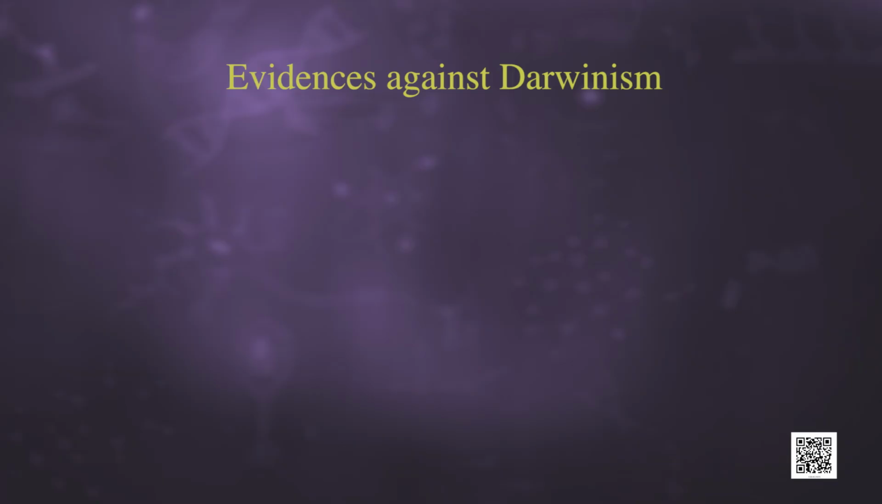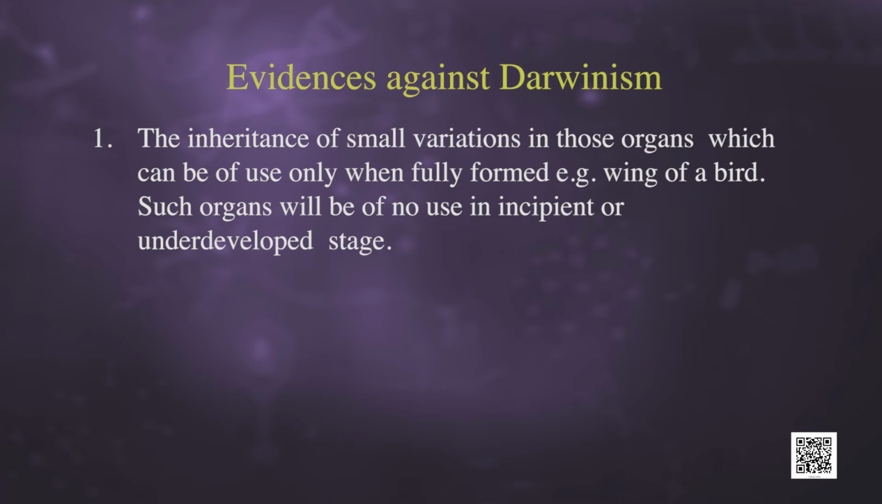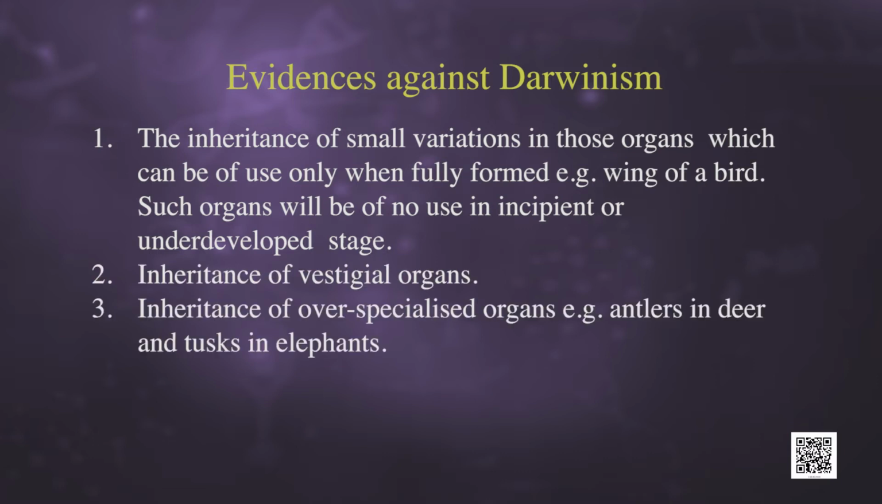Darwinism is not able to explain, first, the inheritance of small variations in those organs which can be of use only when fully formed, for example, wings of a bird. Such organs will be of no use in an incipient or underdeveloped stage. Second, inheritance of vestigial organs. The third one is inheritance of over-specialized organs, for example, antlers in deer and tusks in elephants.